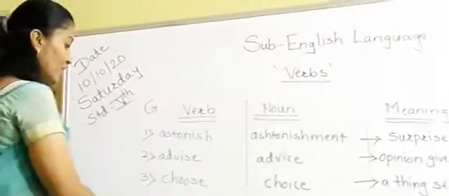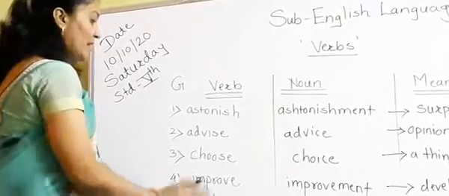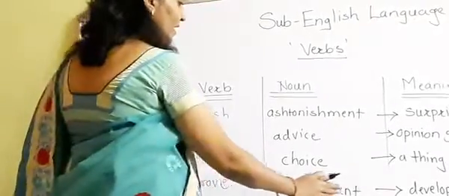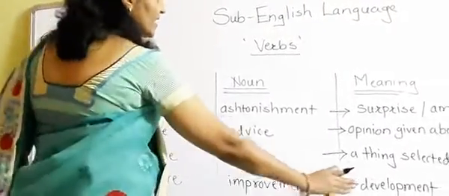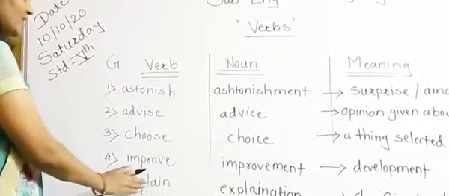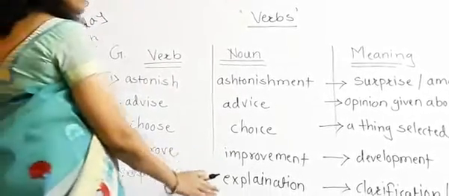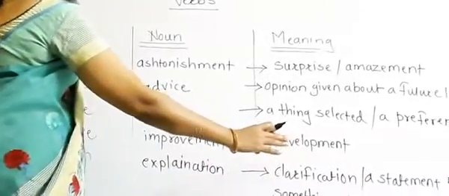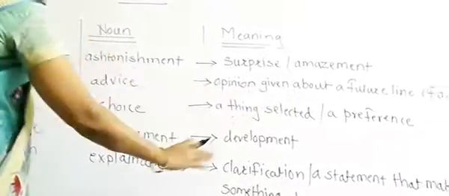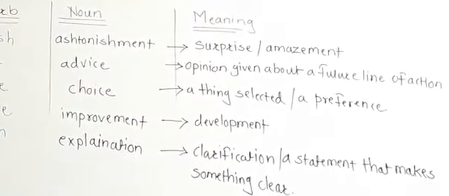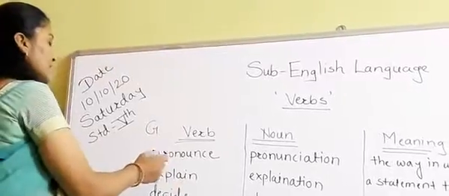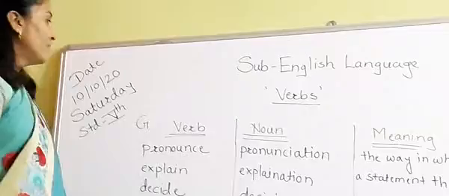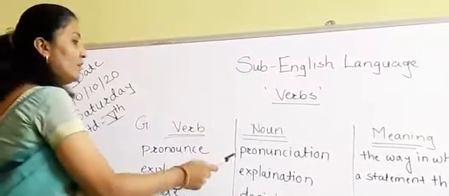Now the fourth one is improve, and the noun is improvement, and its meaning is development. Now the fifth one is explain, the noun is explanation, and its meaning is clarification or a statement that makes something clear. Now next one we are going to see. See the next word, pronounce. We have made the noun from it, pronunciation.